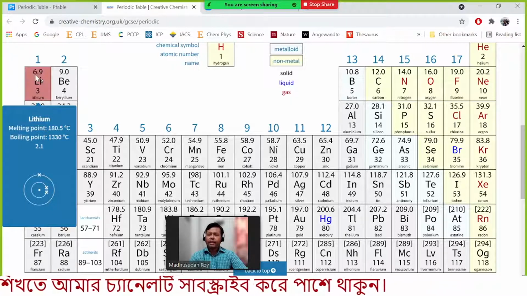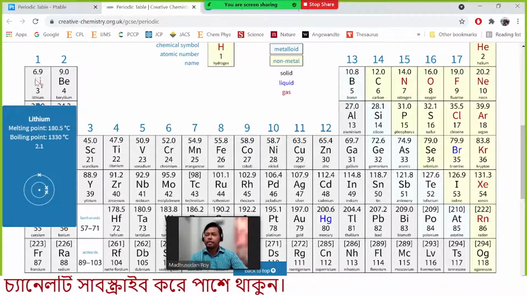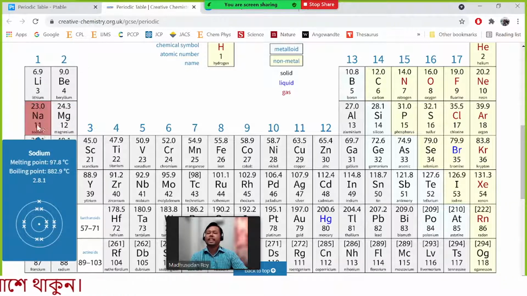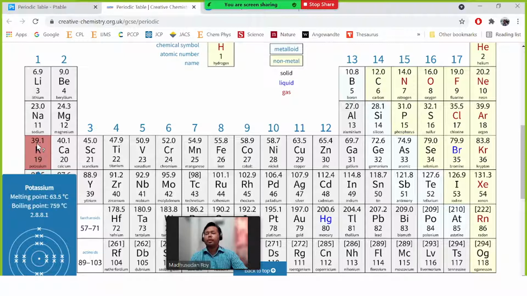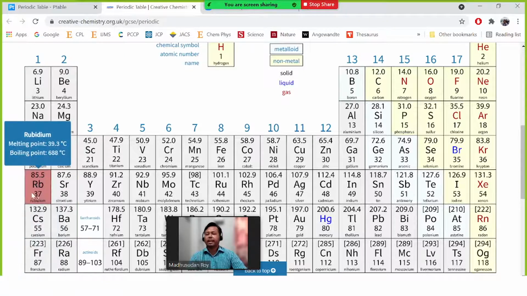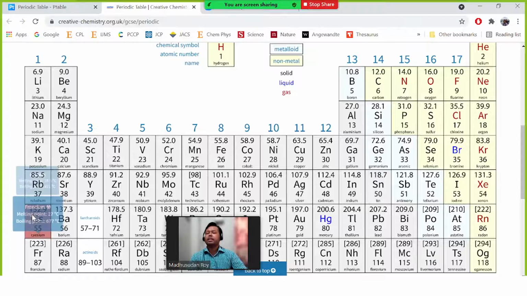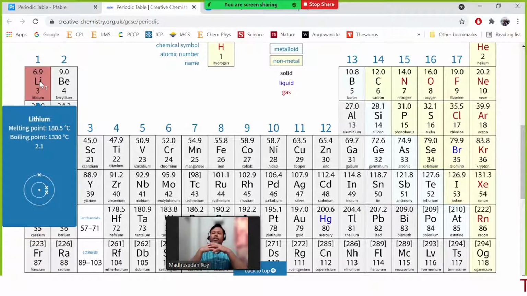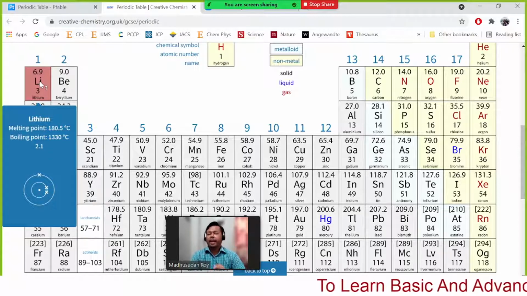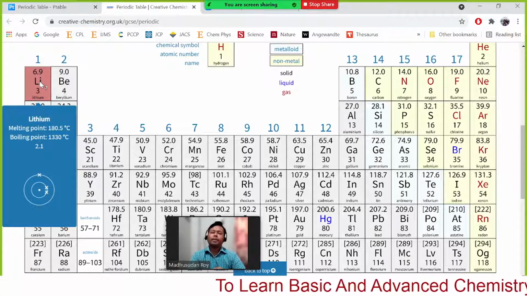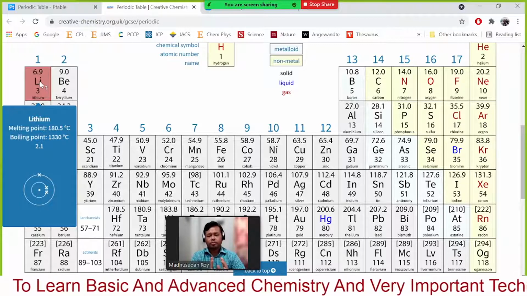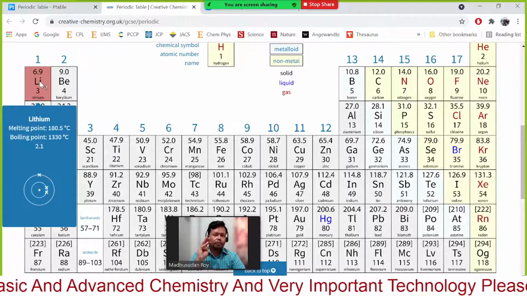So every time we are increasing. For lithium we have 2 shells, for sodium we have 3 shells, for potassium we have 4 shells, and then 5 shells, 6 shells, 7 shells, but here we could not show. But remember, for any periodic table, as you move from top to bottom, every time it is adding one shell.